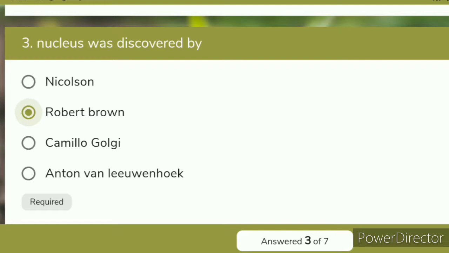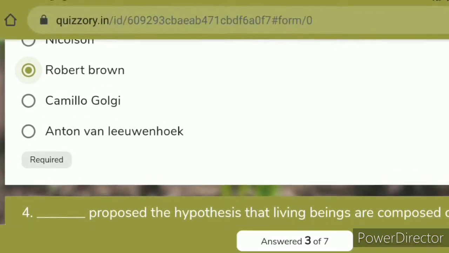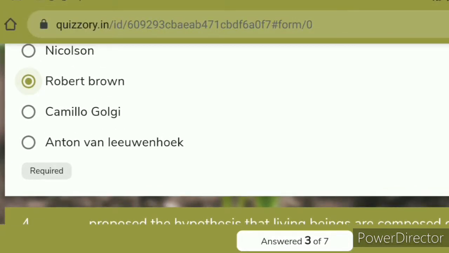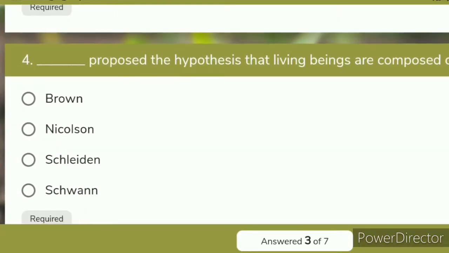You know, Nicholson explained the sandwich model of the cell membrane, that is, what the cell membrane is made up of. Camillo Golgi explained the Golgi apparatus or Golgi bodies, which is one of the cell organelles present in the eukaryotic cell. And Anton van Leeuwenhoek observed the first live cell with the help of a microscope, which he made himself for this observation. Now we focus on the next question.